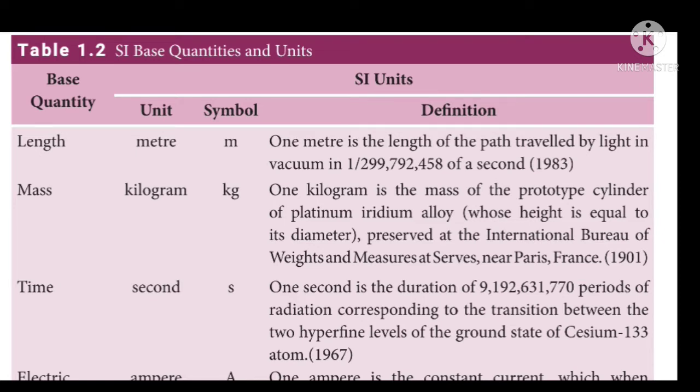And the next physical quantity is time. The unit for time is second and the symbol is small s. What is the definition for second? 1 second is defined as the duration of some periods of radiation corresponding to the transition between the two hyperfine levels of ground state of cesium-133 atom.